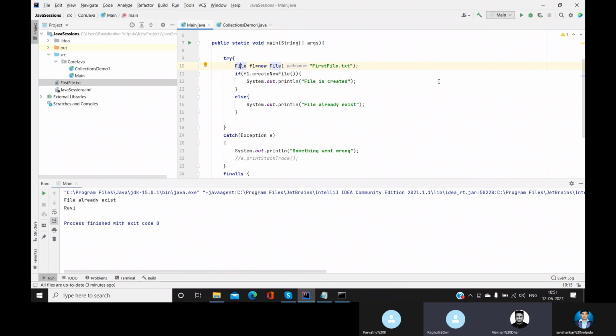So this is the syntax. File, whatever object you are giving, equal to new File. To create any file, you need to create an object, right? So like object, new, identified. This is the syntax.